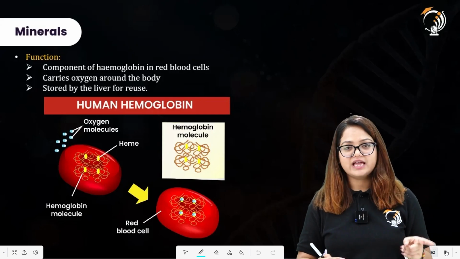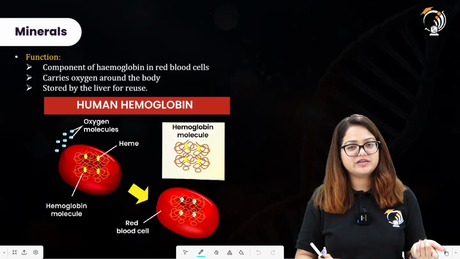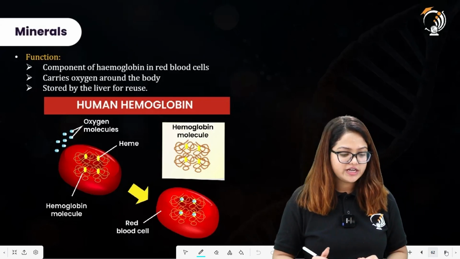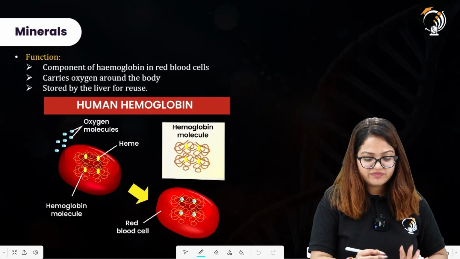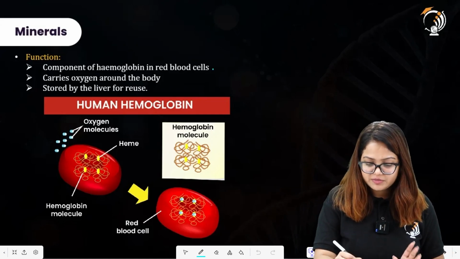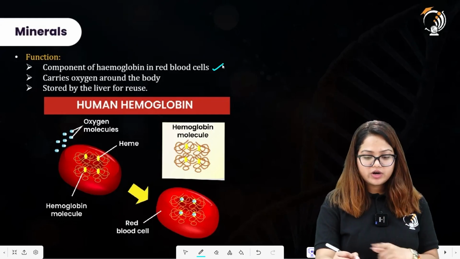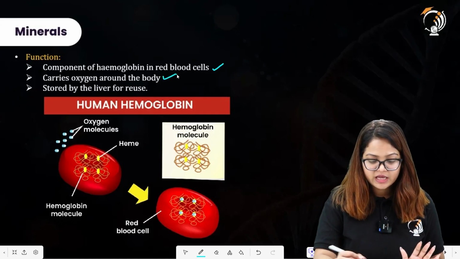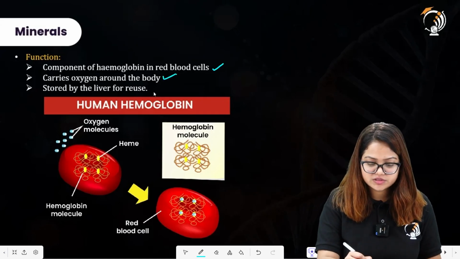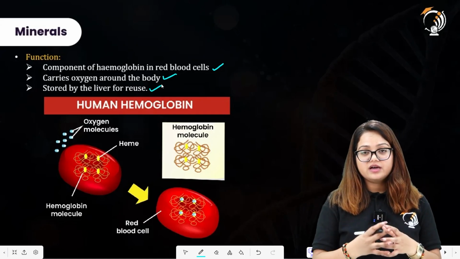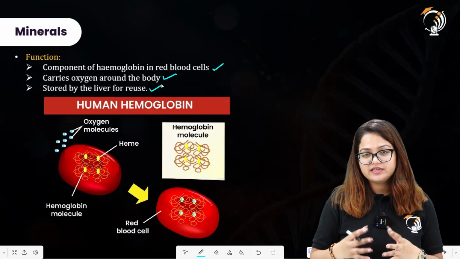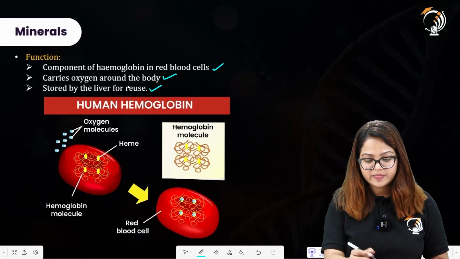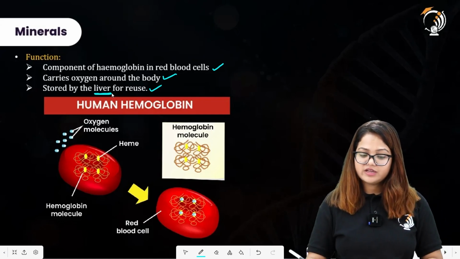RBC is there. It has a red pigment. That red pigment is hemoglobin. Now, to make the hemoglobin, we need iron. All right. So, coming back over here, the function is a component of hemoglobin in red blood cells, carrying oxygen around the body because oxygen is being transported by this hemoglobin pigment. It is stored by the liver for reuse. So, if we require quantities of iron in later times, we can use the stored iron, and this is stored in the liver and we can reuse it.